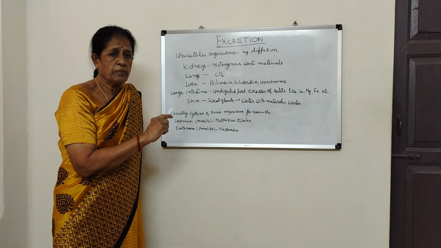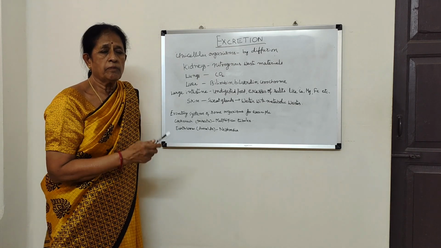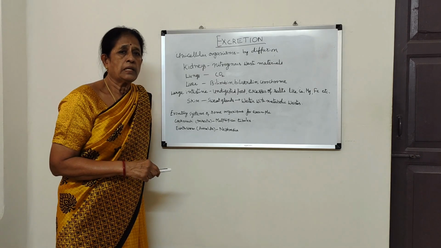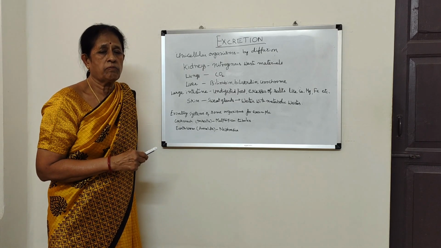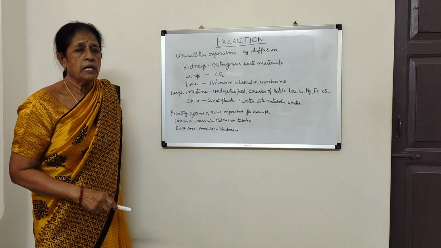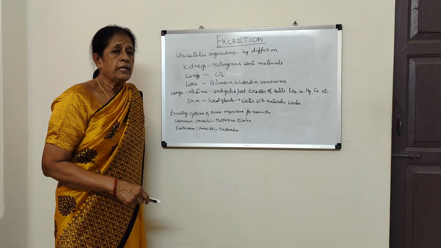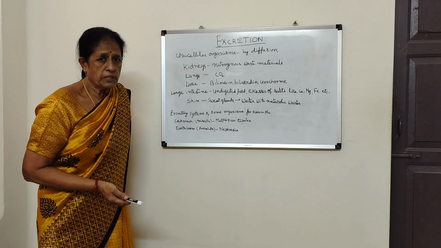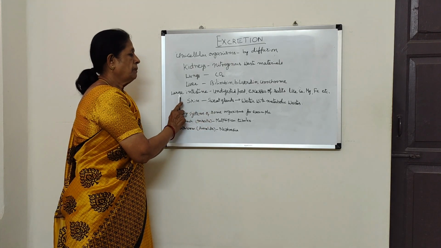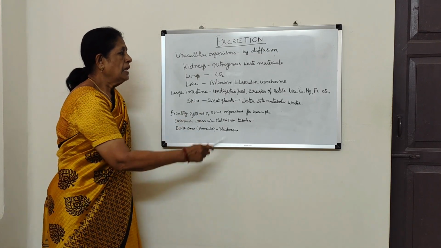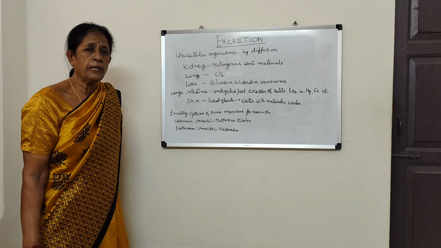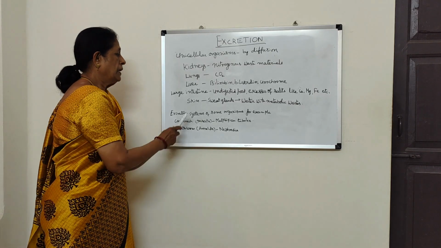The undigested food from the small intestine passes through the large intestine. The walls of the large intestine absorb excess water present in the undigested food, because man is a terrestrial organism. He lives on land. He cannot afford to lose much water from his body. That is why as much water as possible is reabsorbed by the walls of the large intestine, and undigested food and excess of salts like calcium, magnesium, iron, etc. are eliminated from the body.